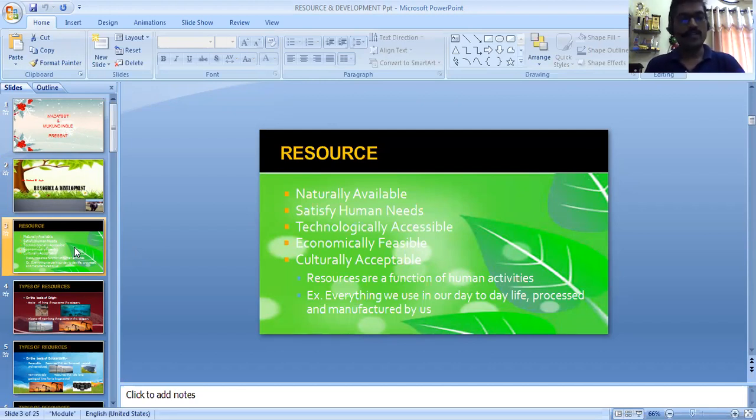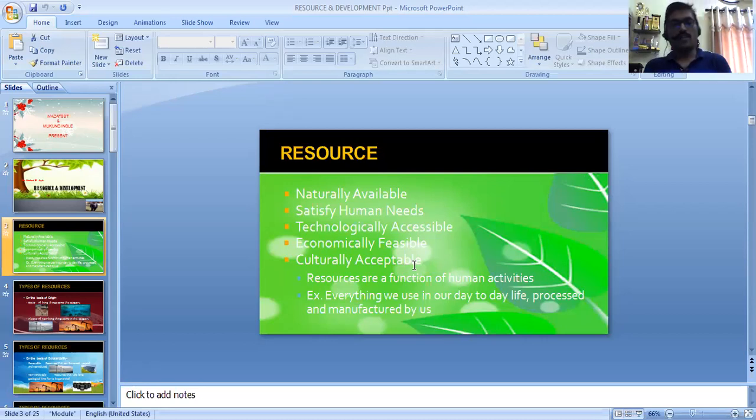Now, whenever we say resource, how will you define that? The definition is given to you. I just categorized some aspects of this. Resources should be naturally available. They satisfy needs. They should be technologically accessible, economically feasible, and even culturally acceptable. So if you want to define resources, all the things which are available naturally, they satisfy human needs, provided they are technologically accessible, economically feasible, and culturally acceptable.